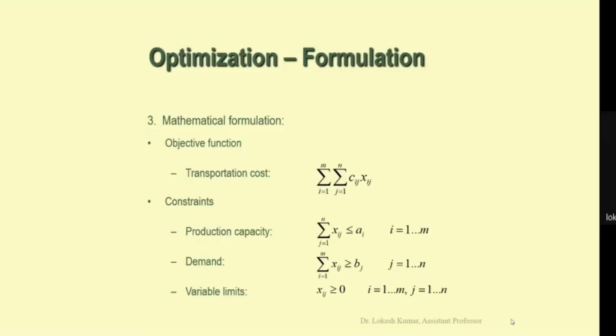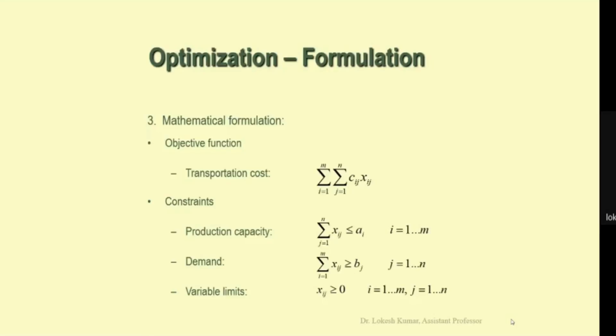One constraint is the production capacity, and we have modeled this as a summation j from 1 to n of xij, which should be less than or equal to ai. Whatever production we are going to do should be less than or equal to the production capacity of the plant.